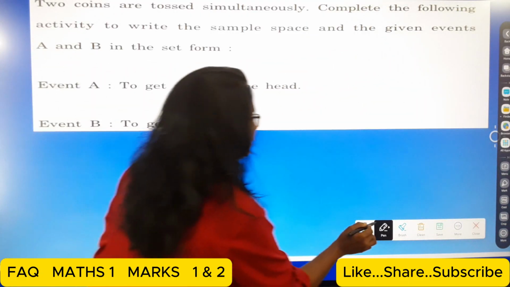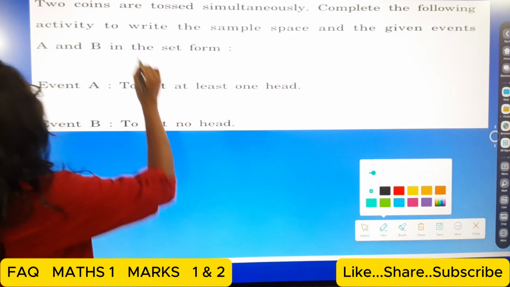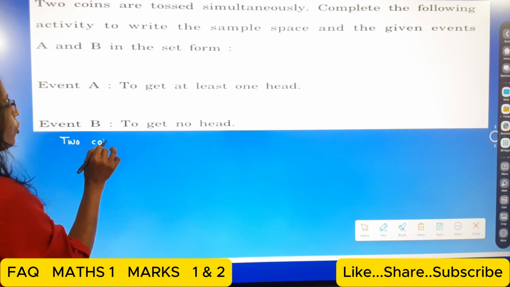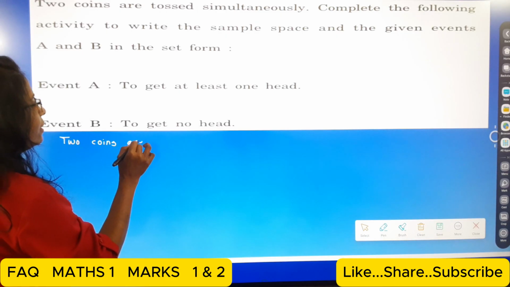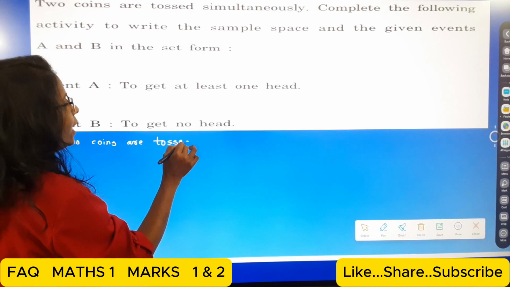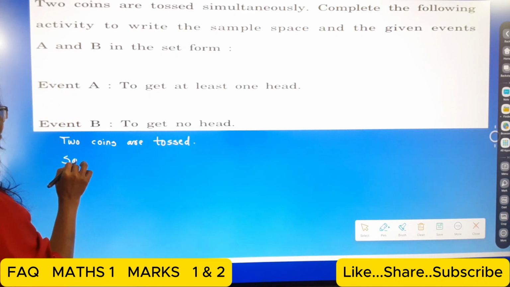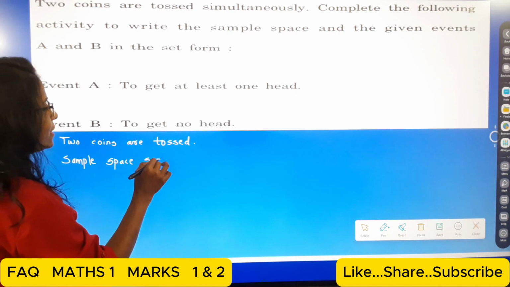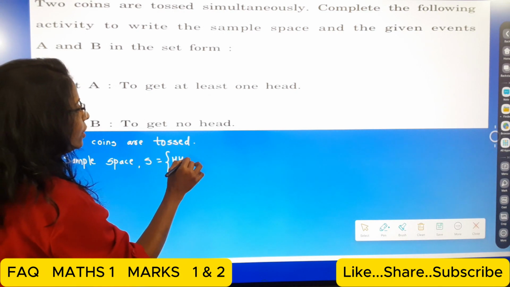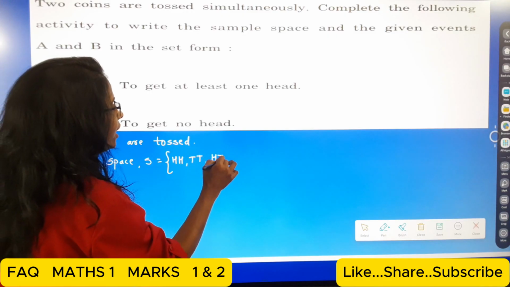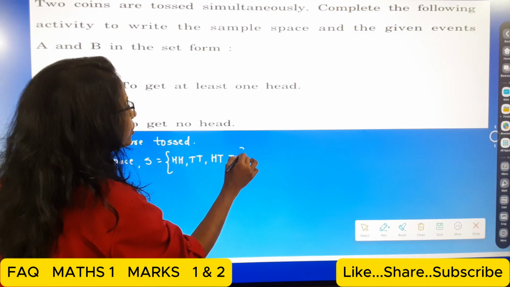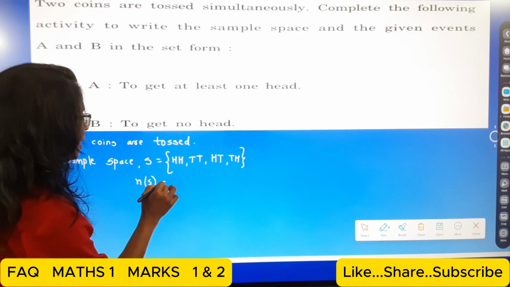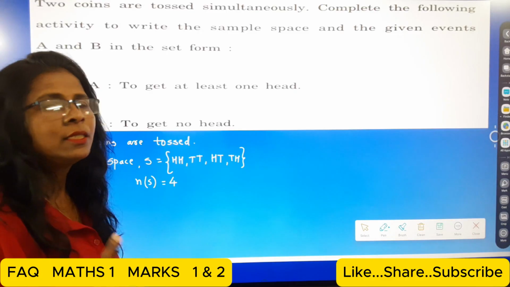So here two coins are tossed. First we write: two coins are tossed. That means here, students, that is the sample space. Sample space S will be HH, TT, and then HT and TH. So now n(S) is equal to 4.